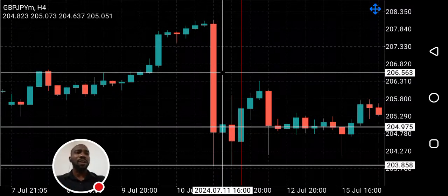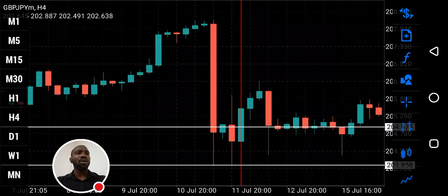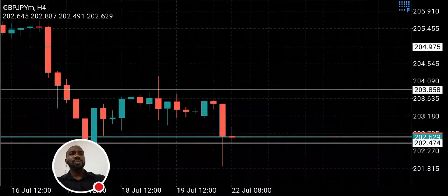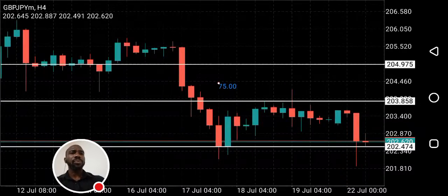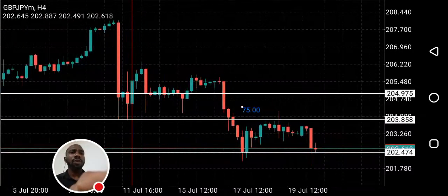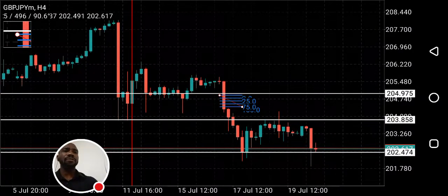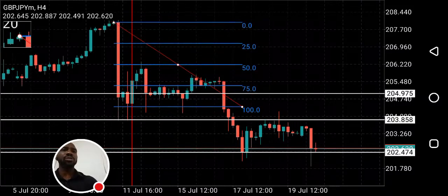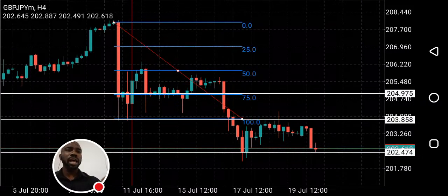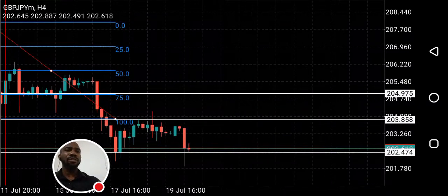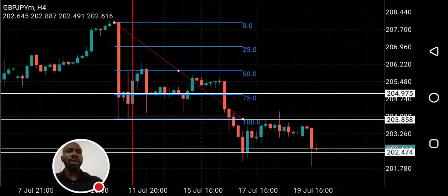You can see that 50%, if you apply your Fibonacci on this strong bearish candle, let me show you something. If you apply Fibonacci from the high of this bearish candle to the low of this bearish candle, you can see that price had filled 50% of that gap that was created.